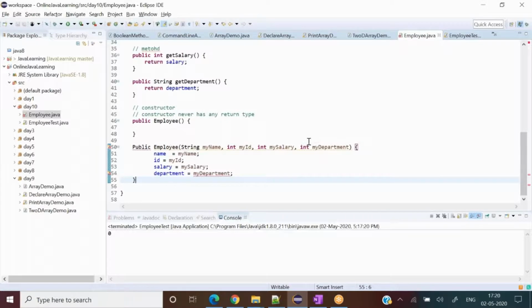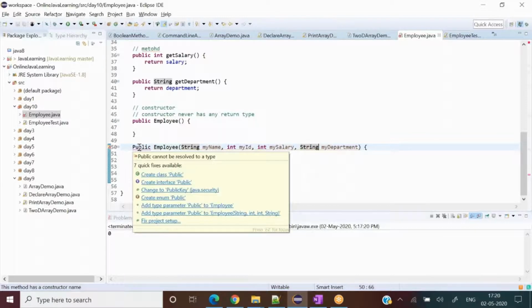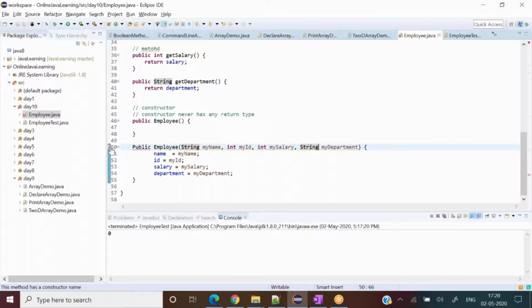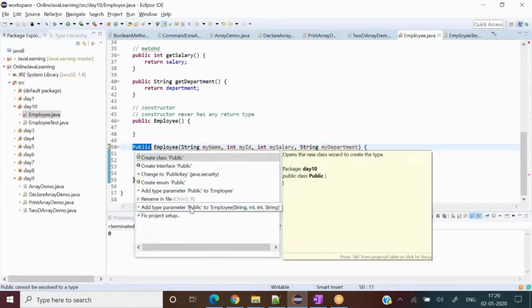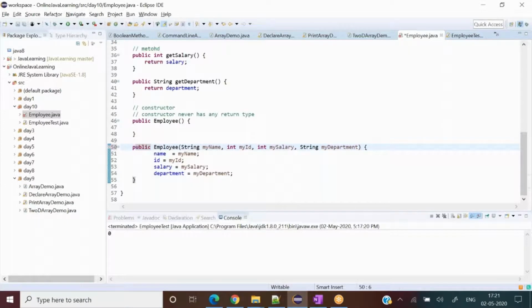Okay, in department I mistakenly wrote int instead of string. Alright. Now, public, I had written public only. Create class. Okay, sorry. Public P was capital case. I was looking for what the mistake was.